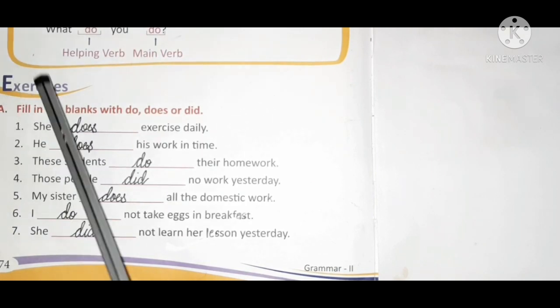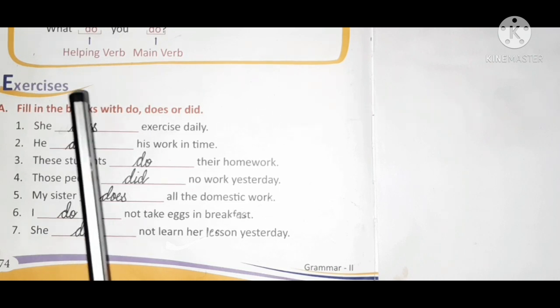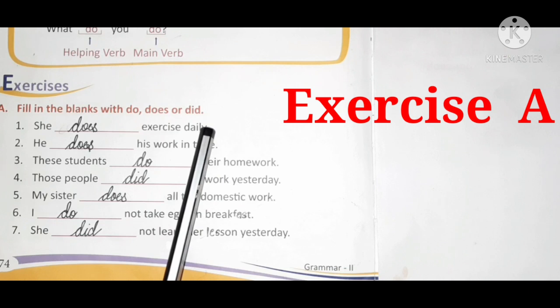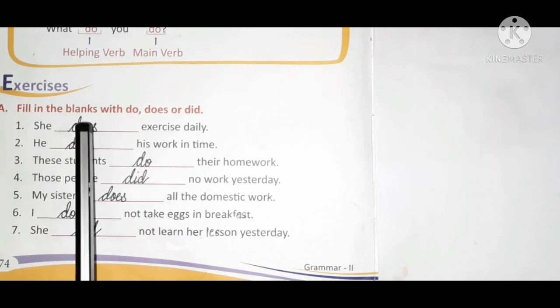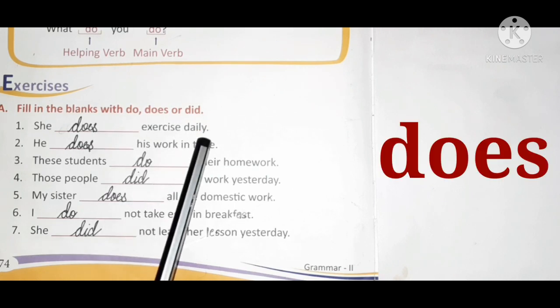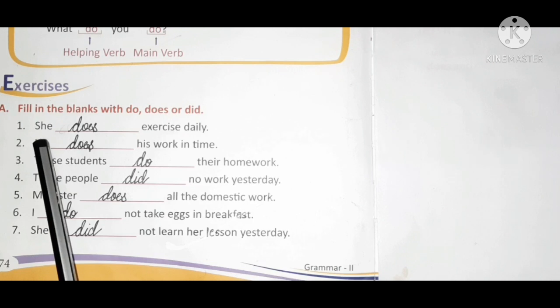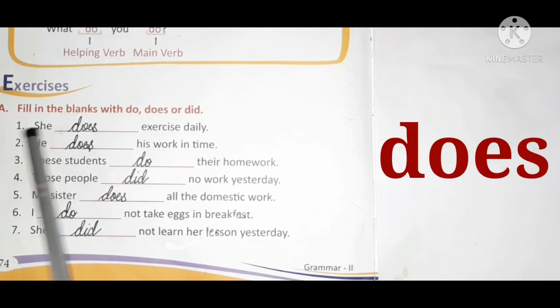Let's do the exercises. A. Fill in the blanks with do, does or did. 1. She does exercise daily. So with she what will come children? Does. Why? Because she is a singular subject.